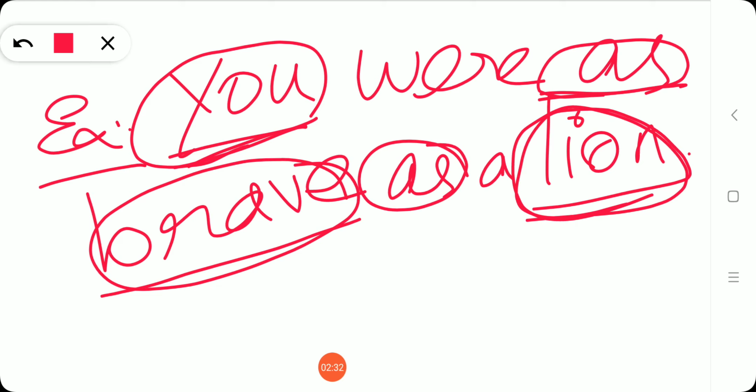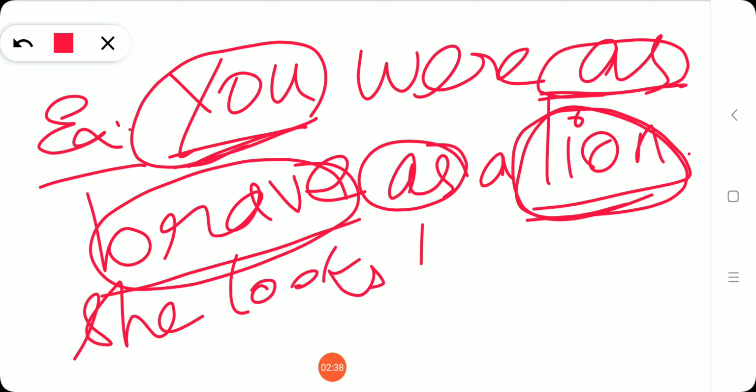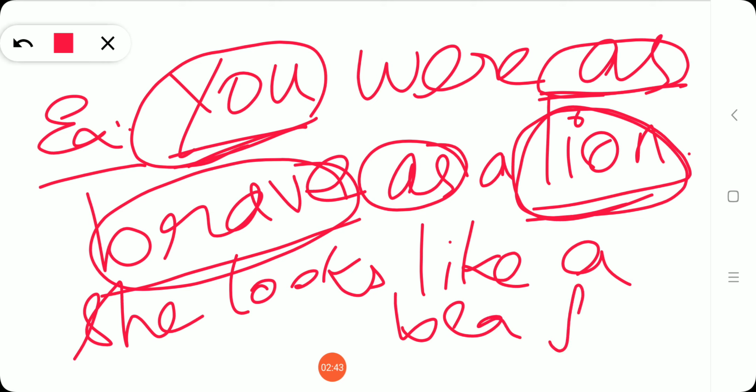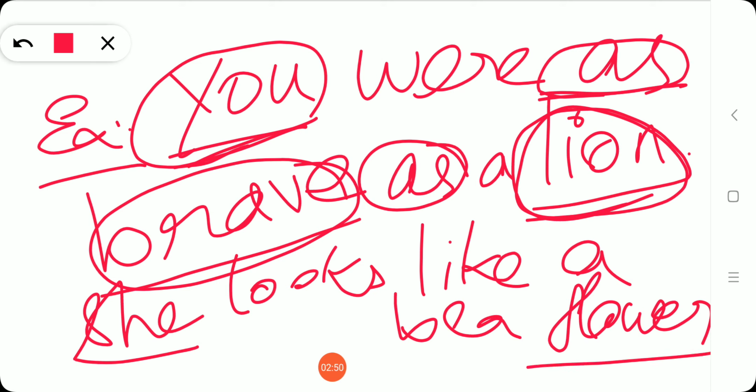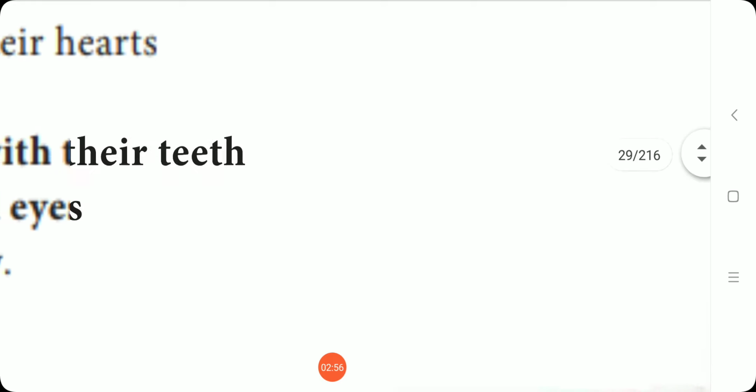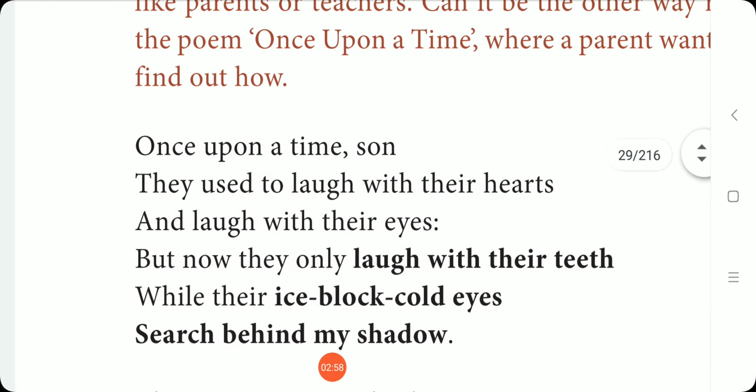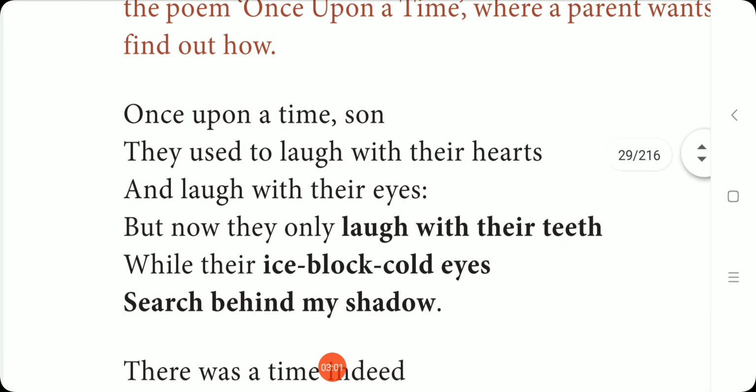One more example. She looks like a beautiful flower. So a girl is compared to the flower. What is the comparative word used here? Like. So these are the examples of simile. Now let us see what are the similes in this poem.